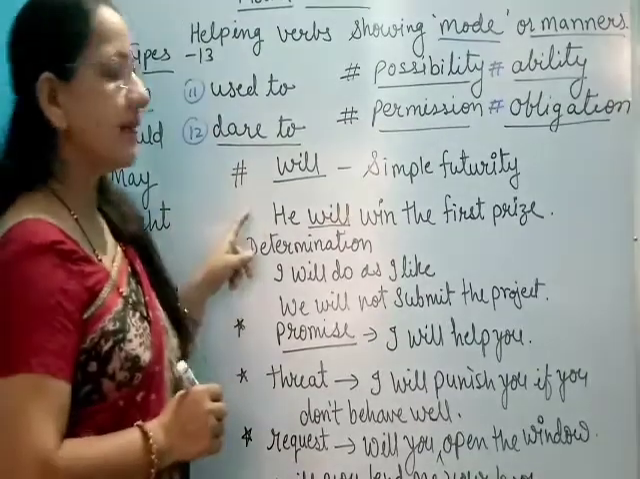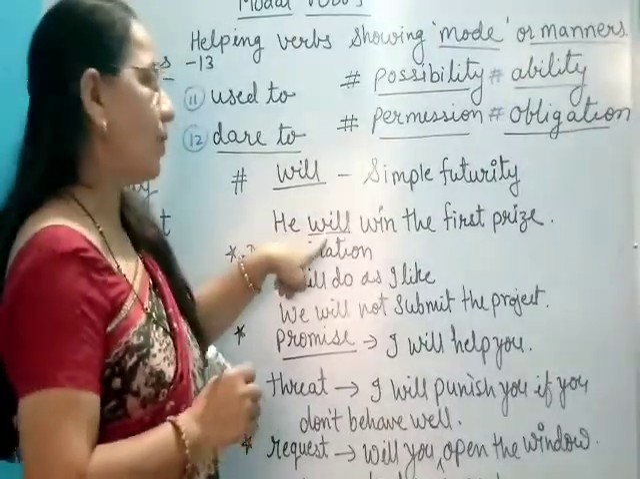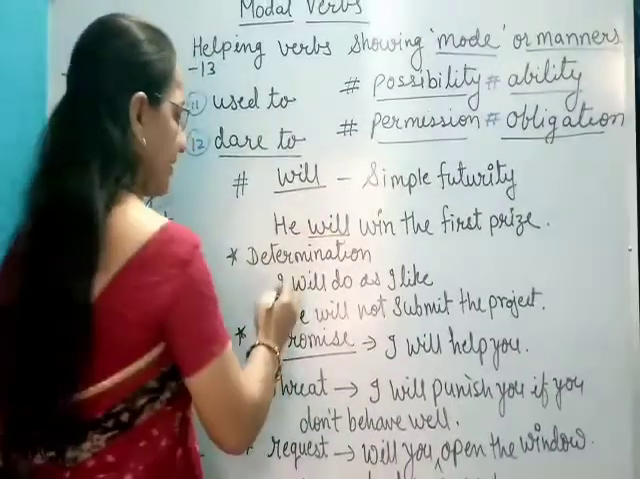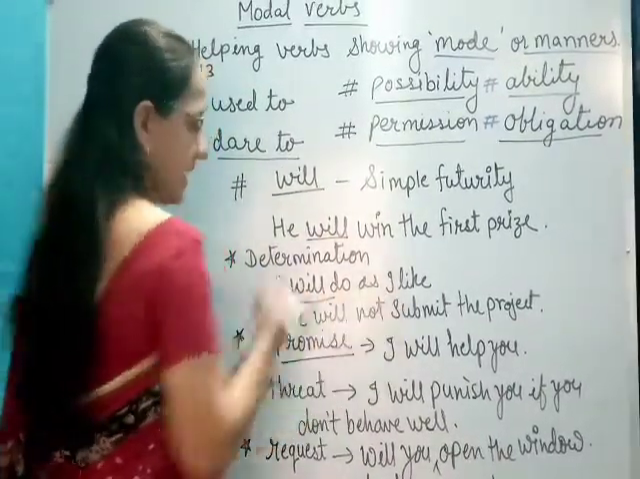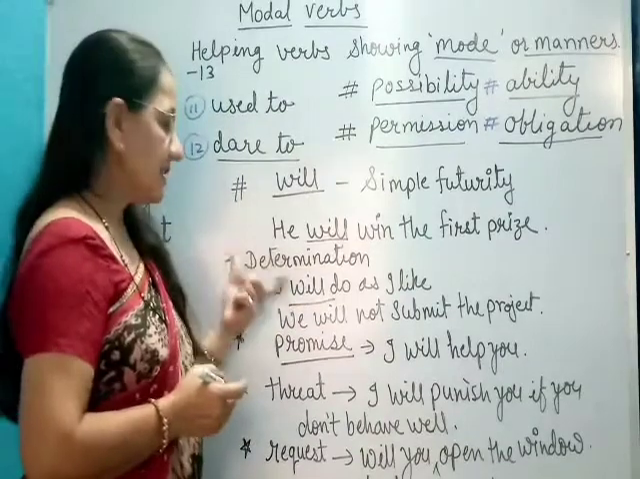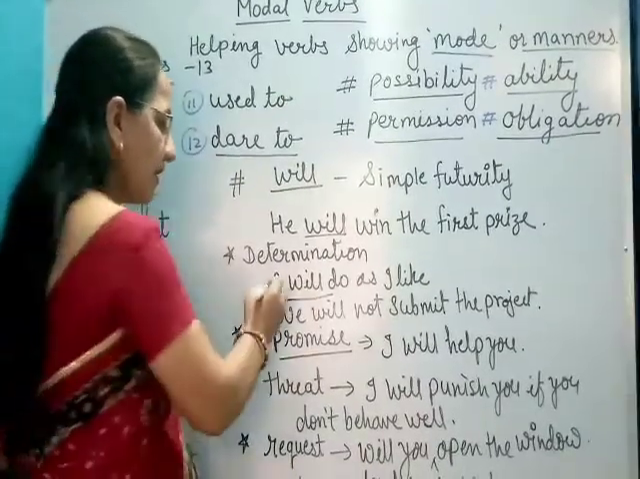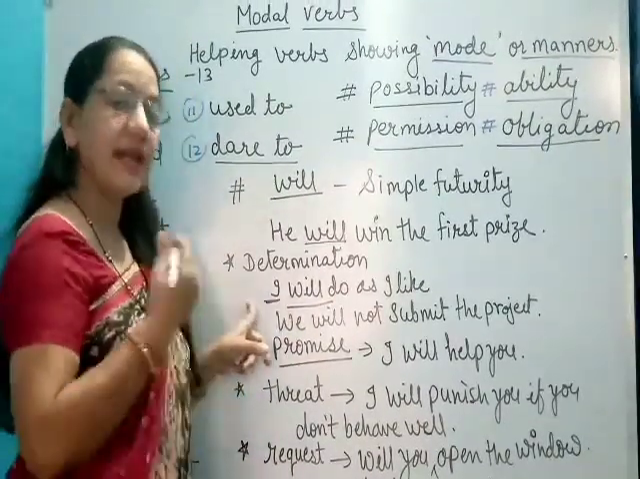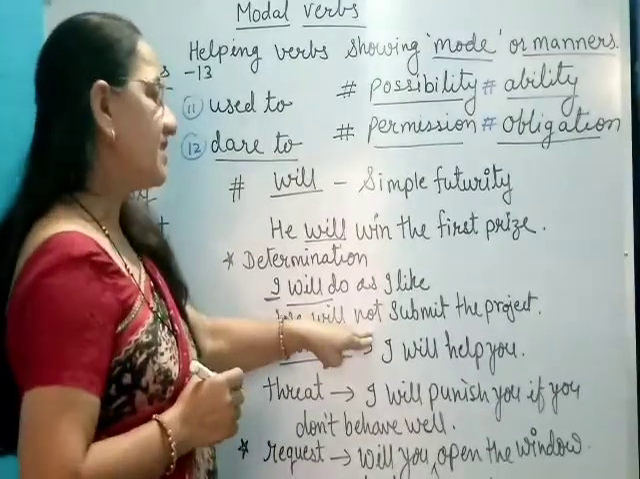So in these sentences, will is used to show simple future tense. Okay, like I will do as I like. In this sentence, the verb will is showing the determination of the subject. I will do as I like. We will not submit the project.